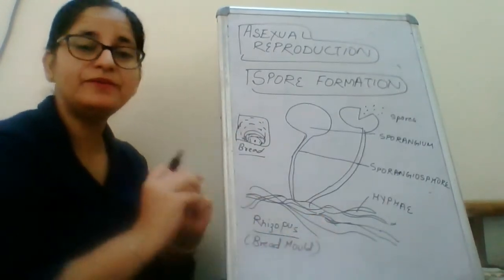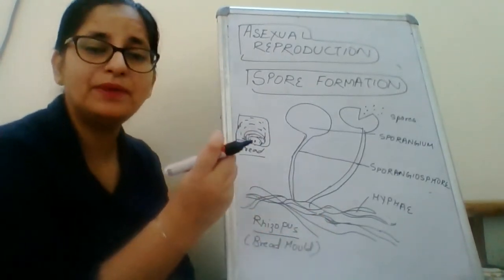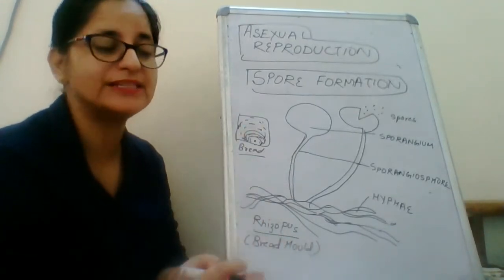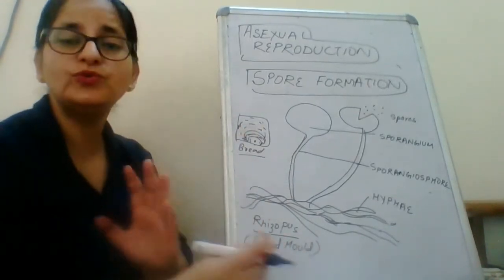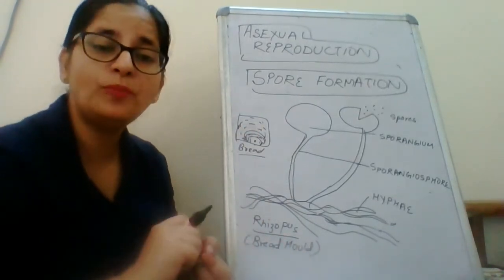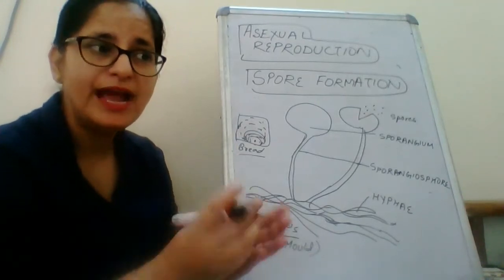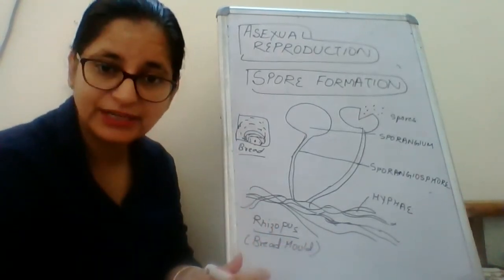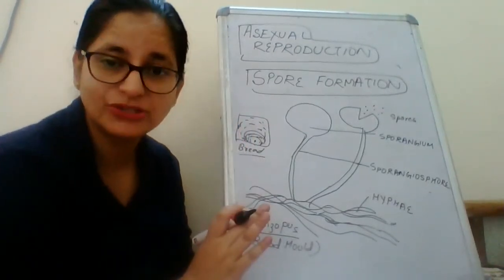Or sometimes when you open an onion, you see a black structure coming from it. That is also spores. That is another kind of spores. So you see fungus. Sometimes you open a pea pod, and you see it is full of cotton-like structure. That is again a fungus. That will also grow by spore formation.